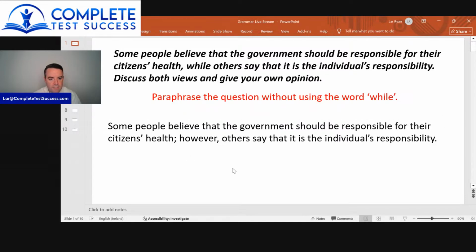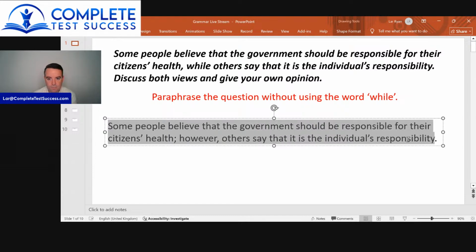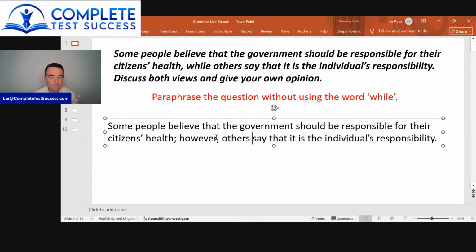So you can also use however to connect the two clauses in this way. However cannot be used at the start of the sentence in the way that whereas is used at the start. While can be used at the start. We used although at the start. However, you can only use it in the middle to connect two clauses. If you use however at the start, you're connecting this sentence with the previous sentence. So just make sure that you're using that correctly.